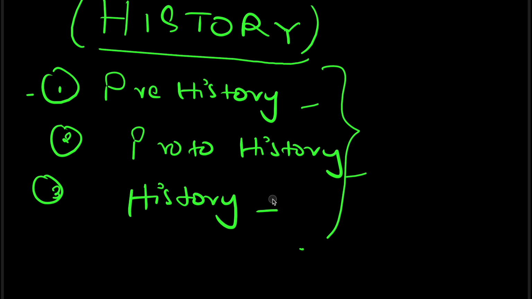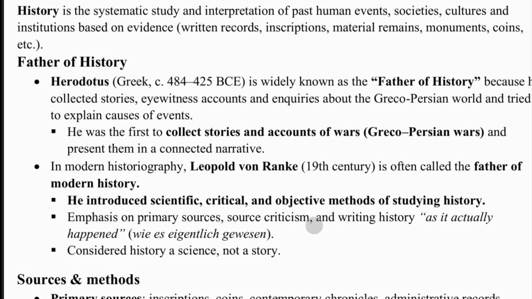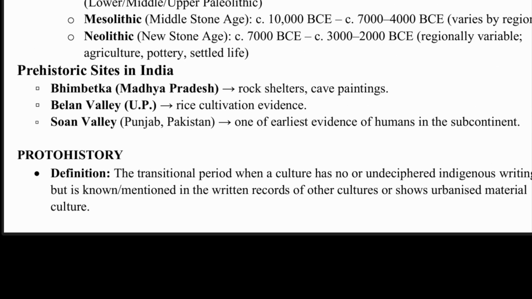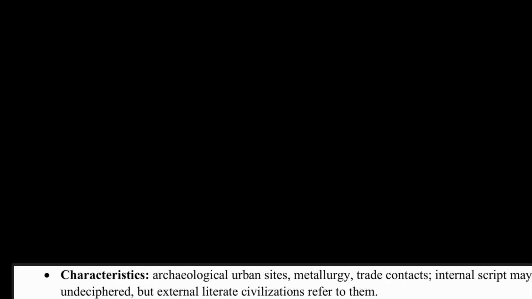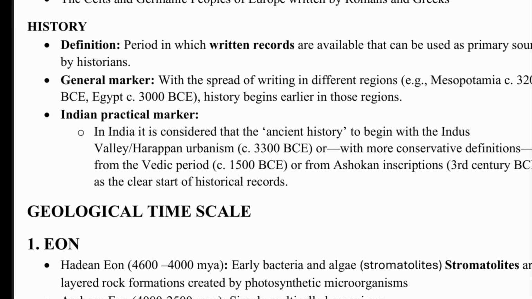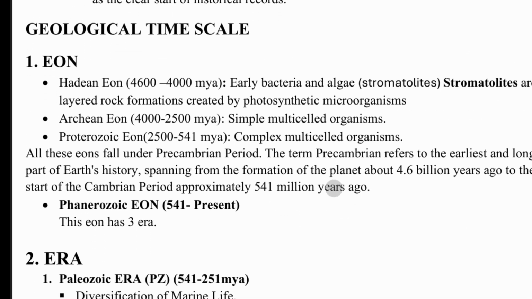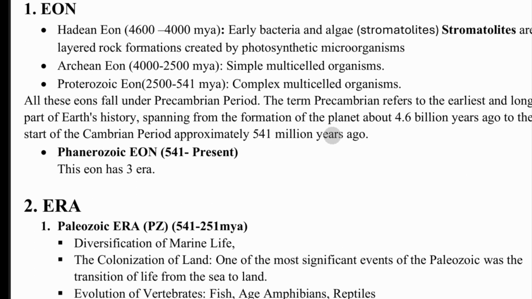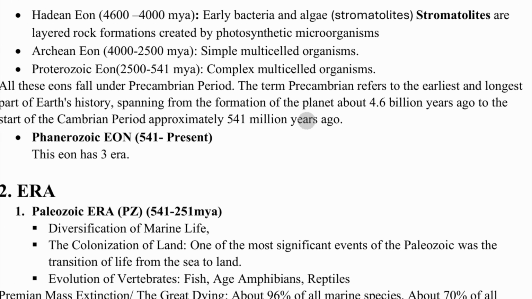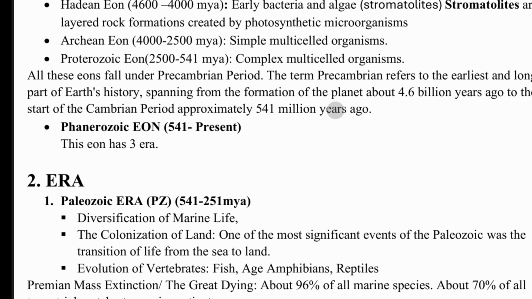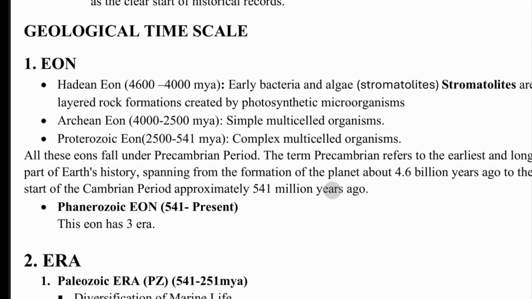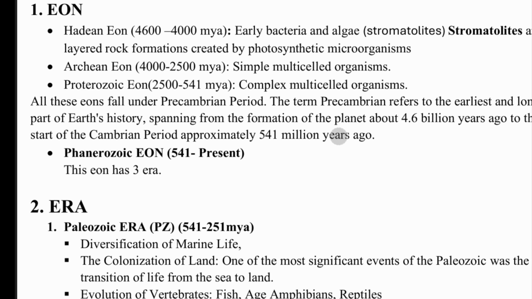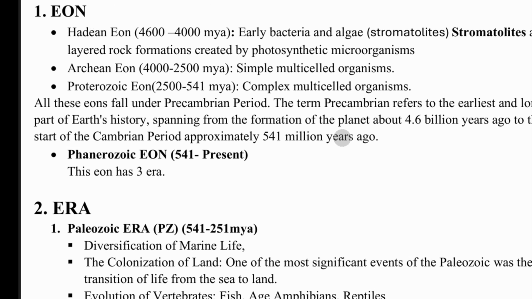Okay, so now before we go to prehistory, I want you to understand the geological time scale. So in geological time scale, first the largest scale is eon.